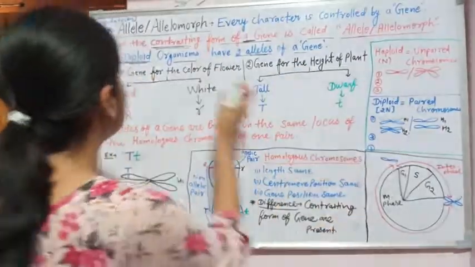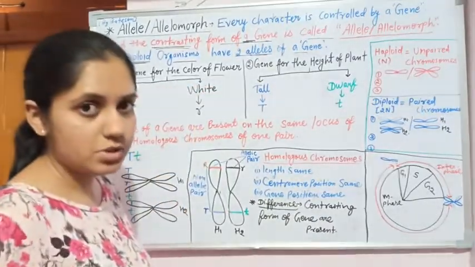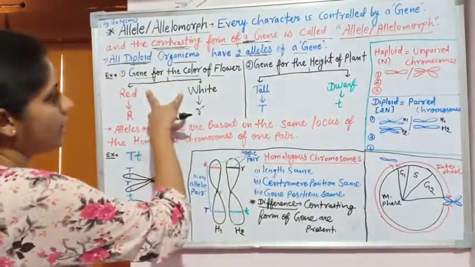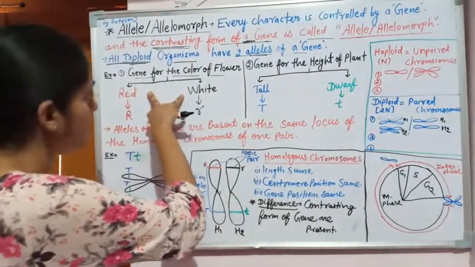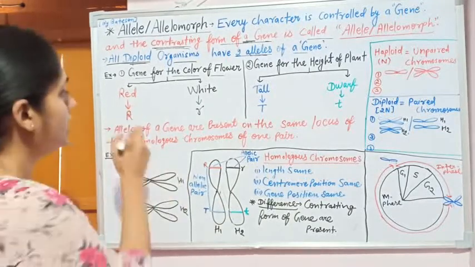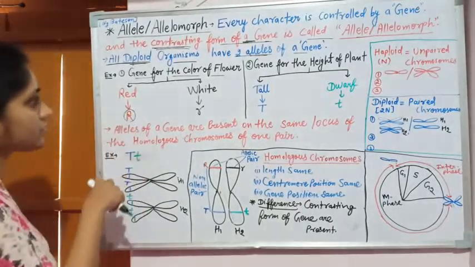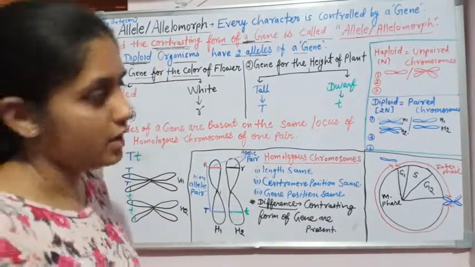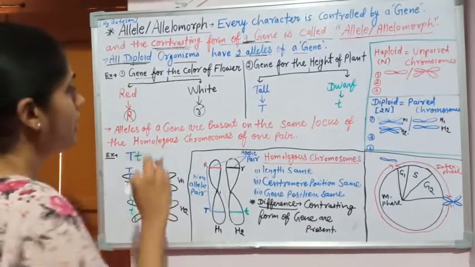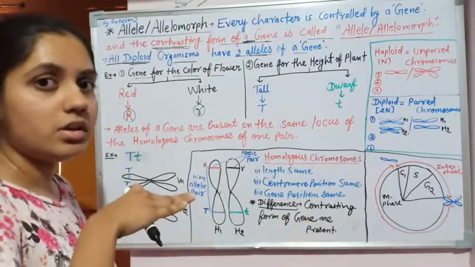For example, the gene responsible for the character color of flower has two contrasting forms, which are called the alleles. The first allele is for red color. We denote this in genetics by R, and it is responsible for red color flowers, and this allele is responsible for the white color flower. What is dominant and recessive, we will talk about in later videos.